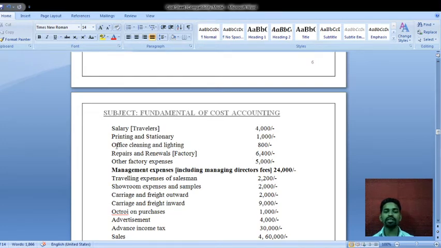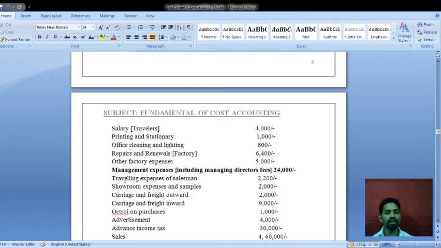Okay, so it is related to the office, the administrative department, so we have to take this under the administrative overheads, rupees 800. Next, repairs and renewals in bracket factory, it means it is related to the factory overheads, so we take it under the factory overheads, amount is rupees 6400. Next, other factory expenses, also related to the factory overheads, so we take it under the factory overheads, amount is rupees 5000.